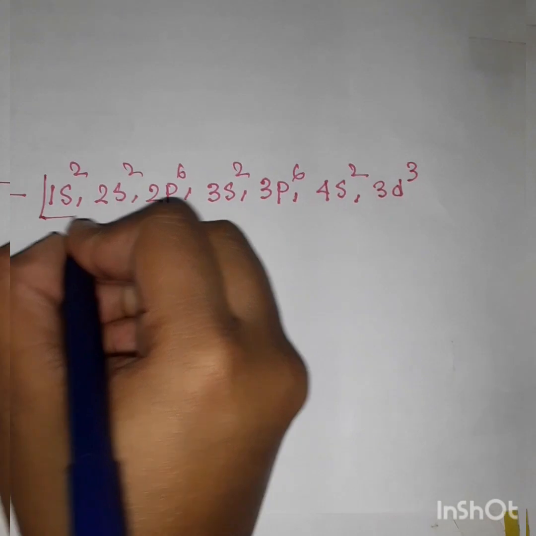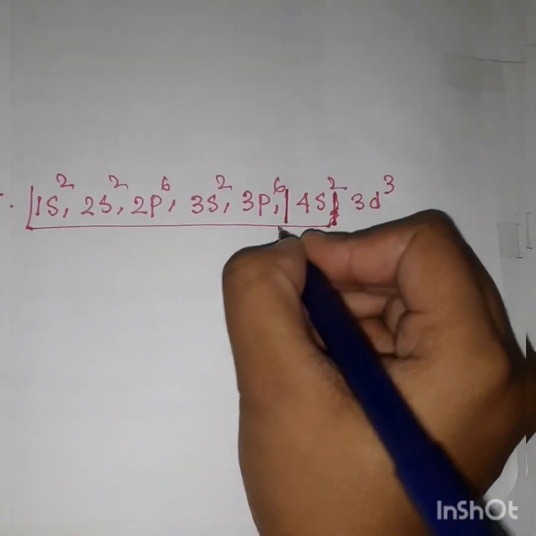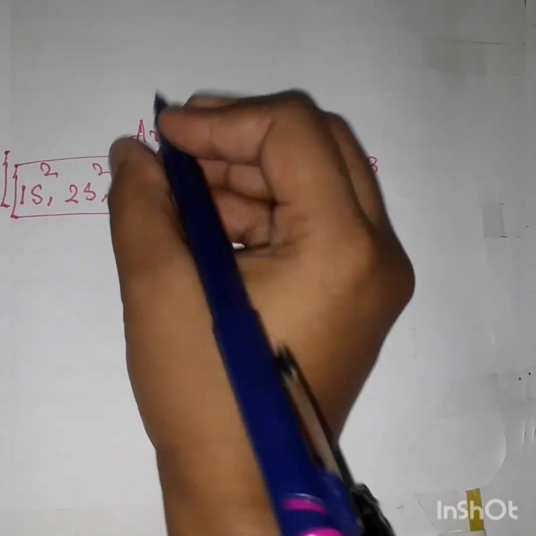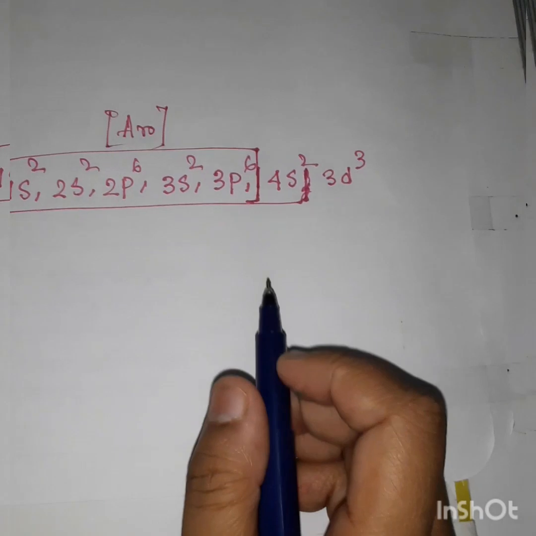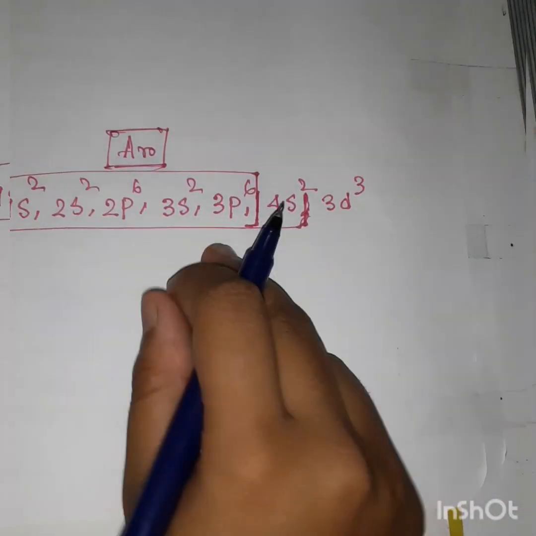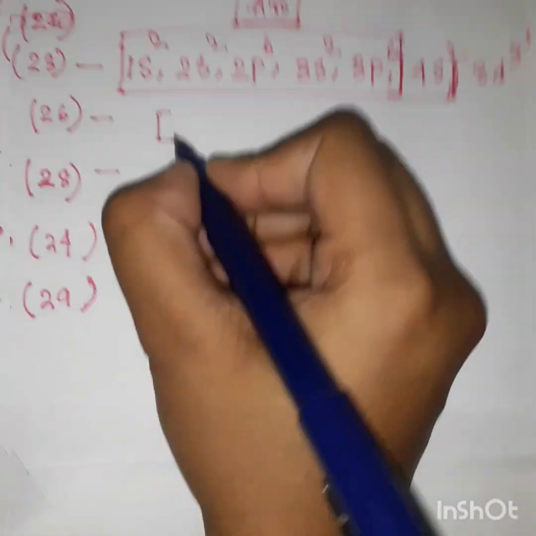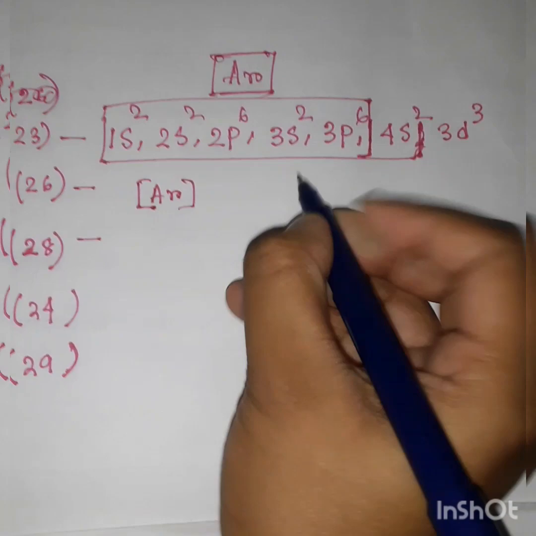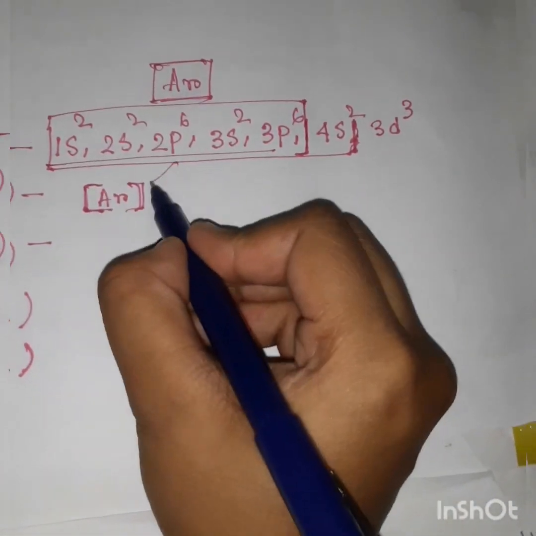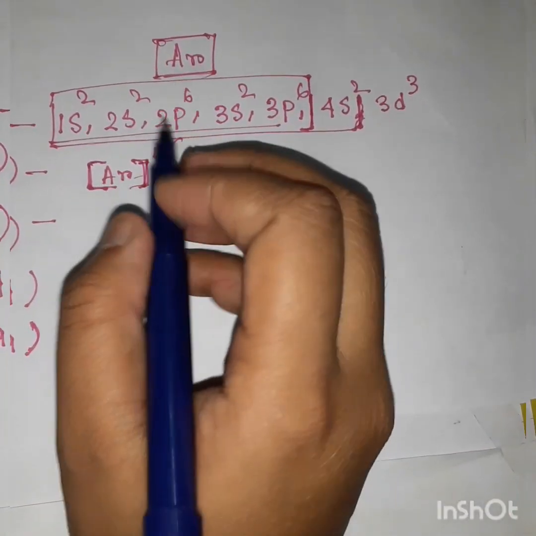So this configuration till 18 is the configuration of argon, as it is a noble gas or inert gas. So argon is the core electronic configuration, and I can put argon as the core. It means 18 electrons are already done.